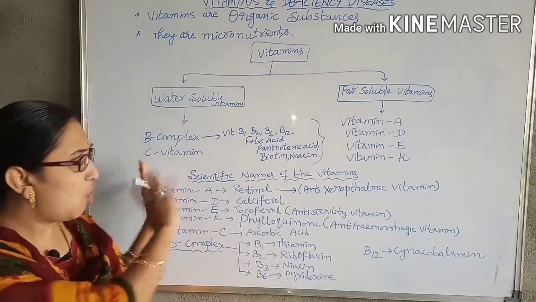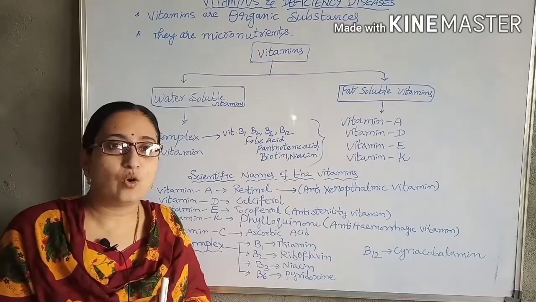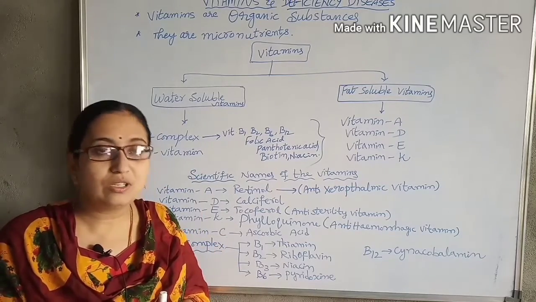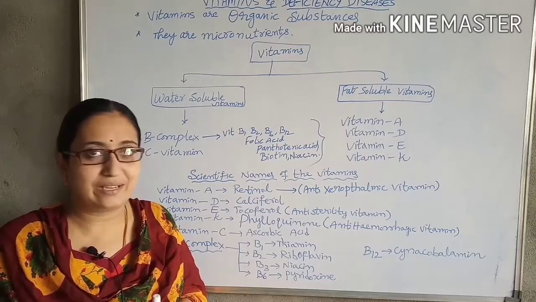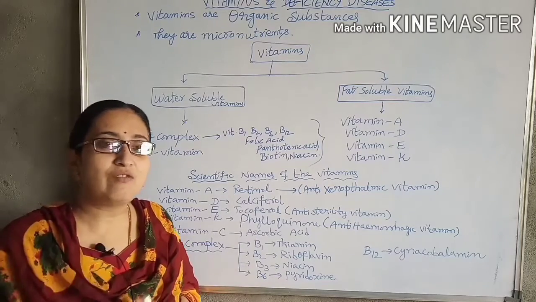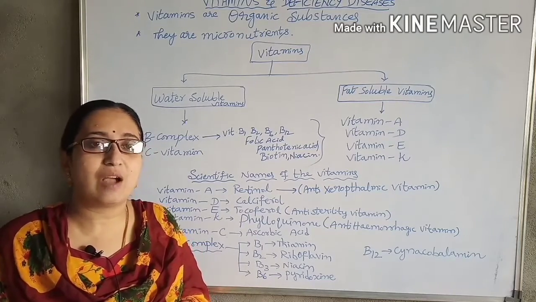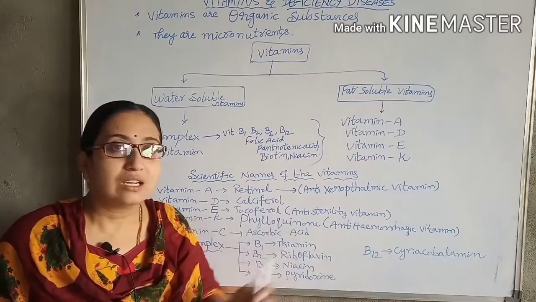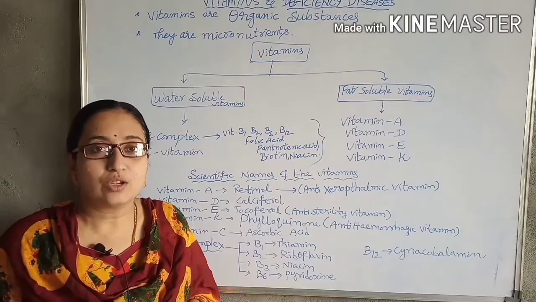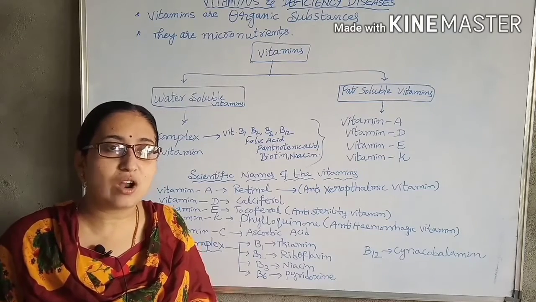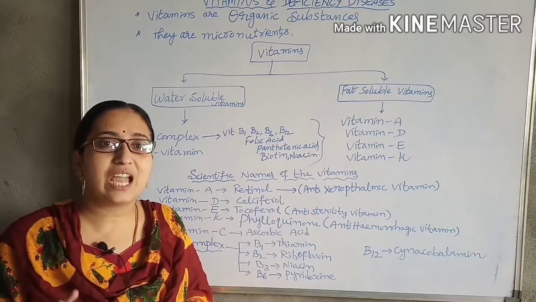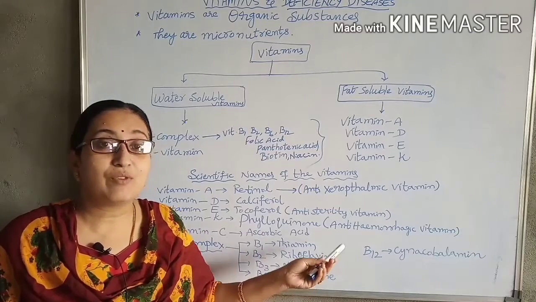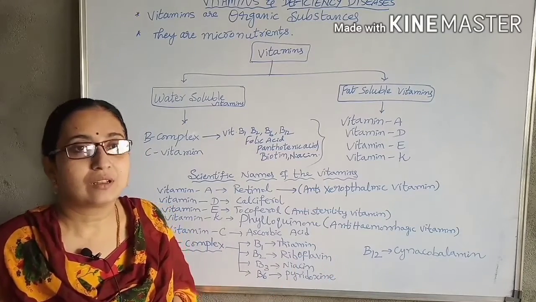All these vitamins you can obtain from vegetables, fruits and meat. But only one vitamin is synthesized by our intestinal bacteria, that is vitamin B12, cyanocobalamin. The intestinal bacteria E. coli is present, and that bacteria will synthesize the B12 vitamin.